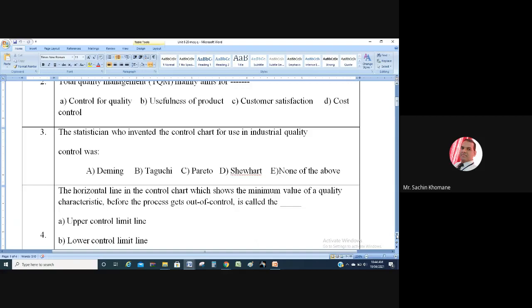Who invented the control chart? Shewhart. Okay. Deming is well known for the PDCA cycle, Taguchi for optimization, Pareto for the 80-20 principle, and Shewhart for the control chart. So the answer is D.